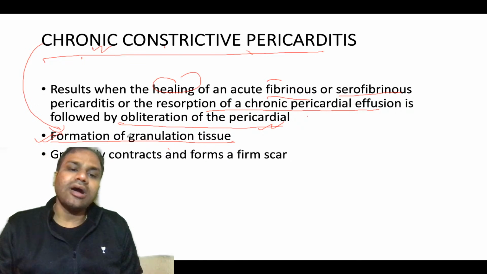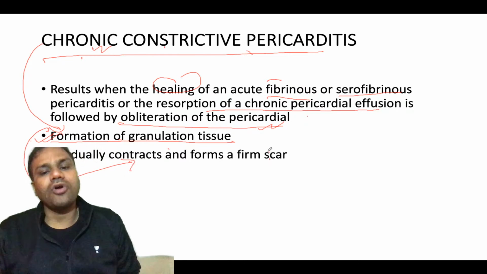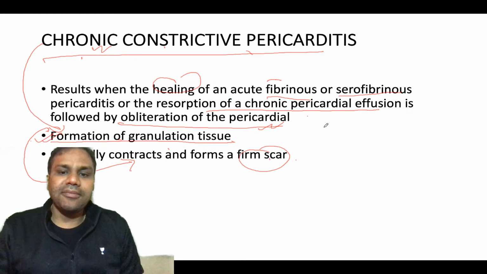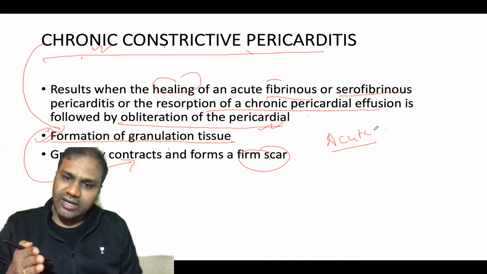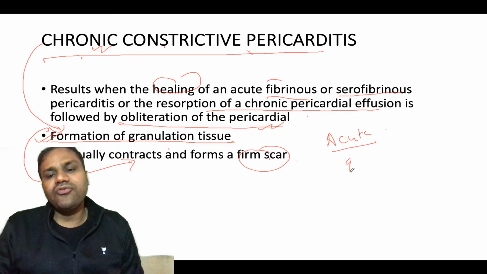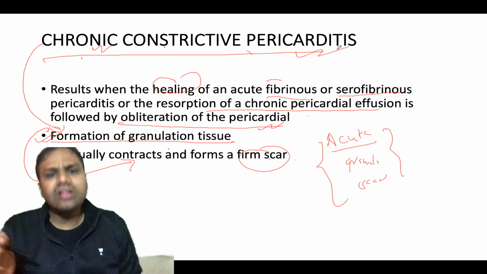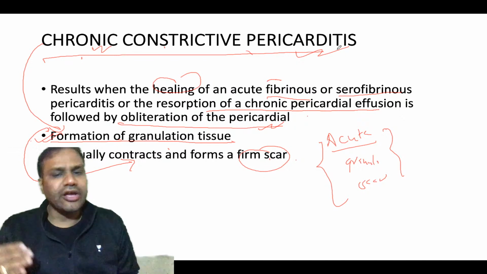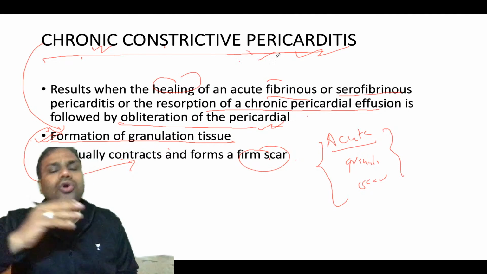Okay, then finally after granulation tissue, in the chronic part what will happen? It gradually contracts and forms a scar. So basically what you have is healing, a sequel of acute serofibrinous pericarditis or fibrinous pericarditis, which will form granulation tissue and finally form scar. This is nothing much, but this is simply how you have defined your acute inflammation and chronic inflammation.